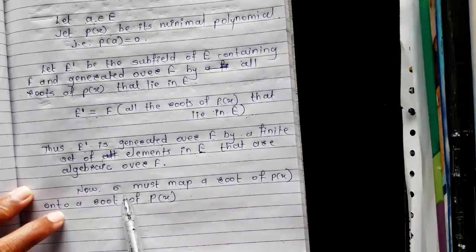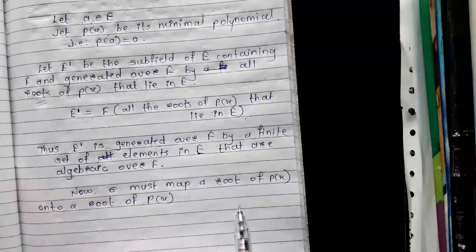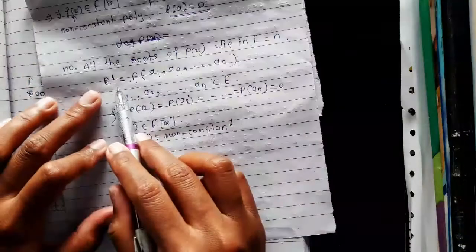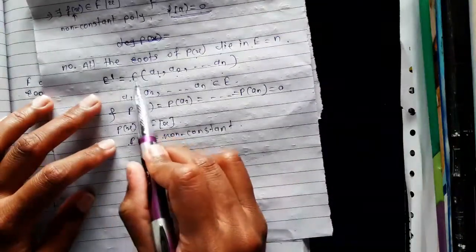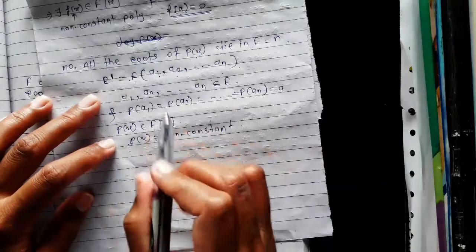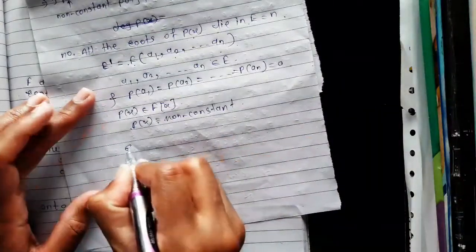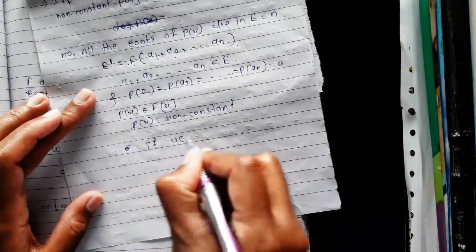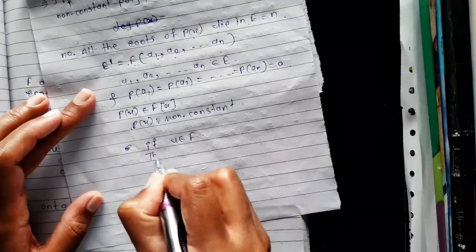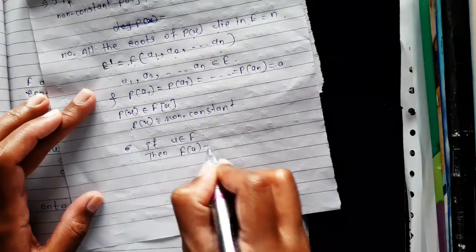Now note that the sigma must map a root of p of x onto a root of p of x, because E' is equal to the subfield of E containing the field F, a1, a2 up to an, and we know that if any element u belongs to field F, then sigma of u is equal to u.